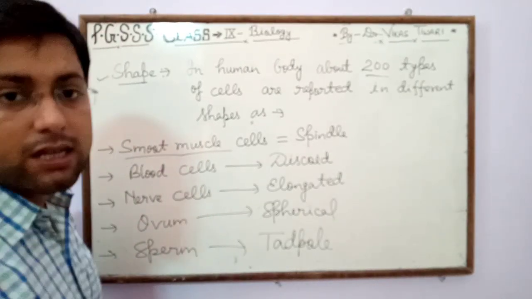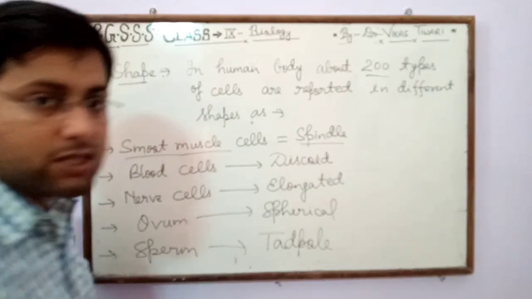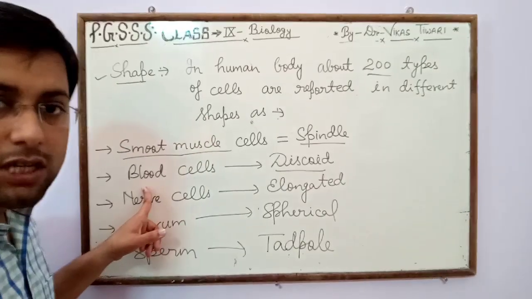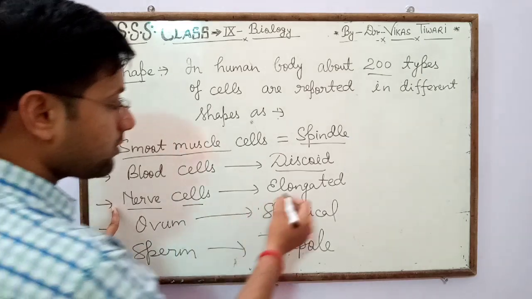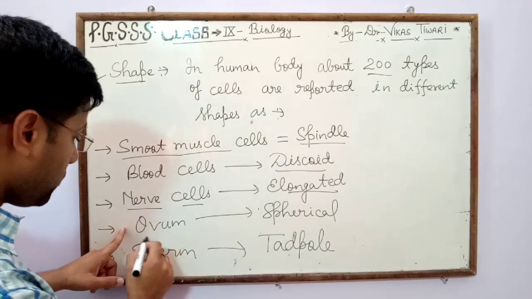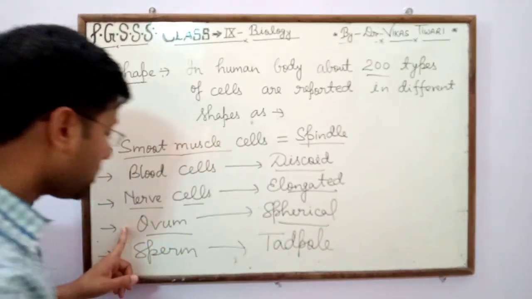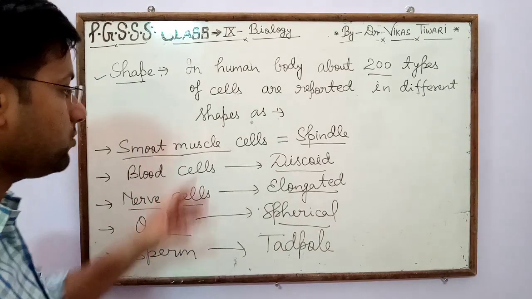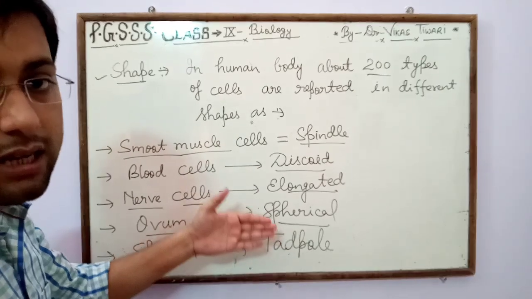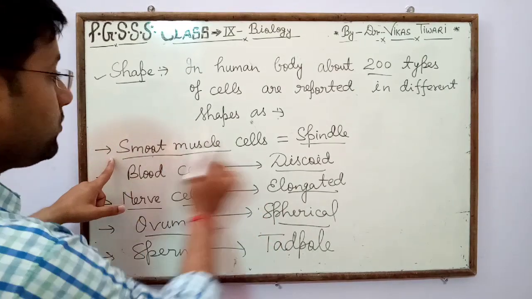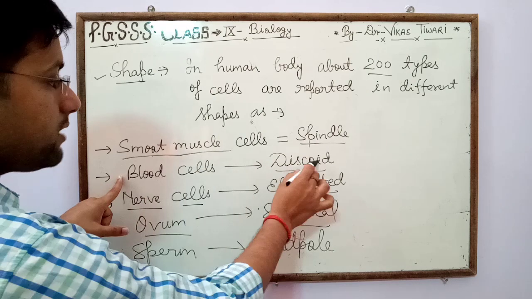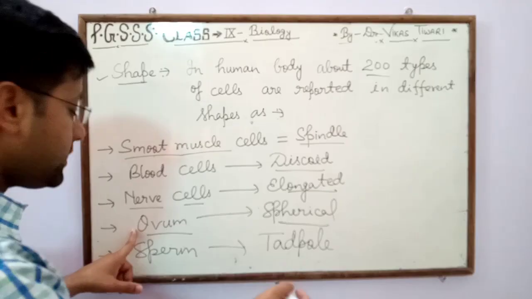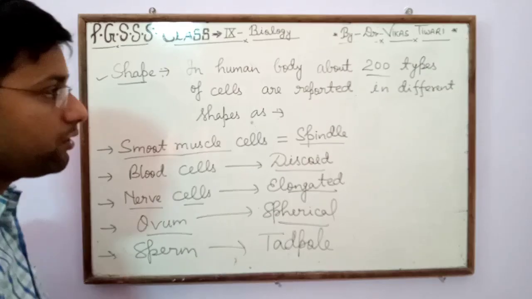The shape of smooth muscle cells is spindle shaped, blood cells are discoid in shape, nerve cells are elongated, ovum is spherical, while sperm is tadpole shaped. So these are the shapes of cells in the human body. Smooth muscle cells, spindle; blood cells, discoid; nerve cells, elongated; ovum, spherical; sperm, tadpole.